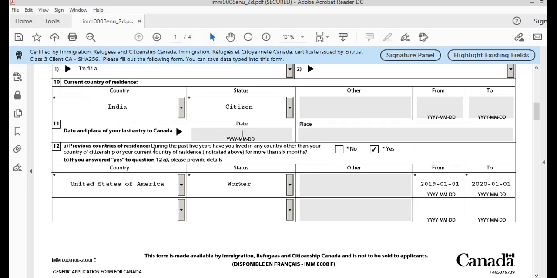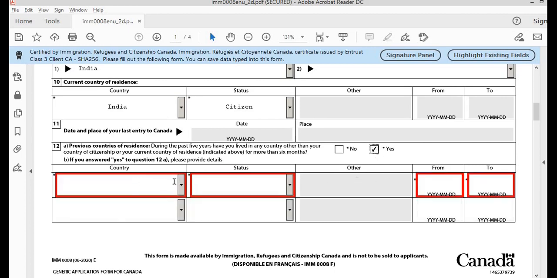Previous countries of residence. During the past 5 years, have you lived in any other country other than your country of citizenship or country of residence for more than 6 months? If you have lived in any country for more than 6 months in the last 5 years, except for the country of residence or country of citizenship, then you can mark yes and enter those details here. If not, you can mark it as no and the area will be grayed out.